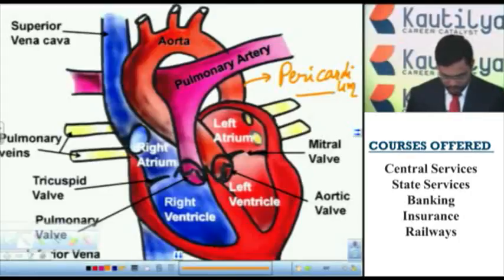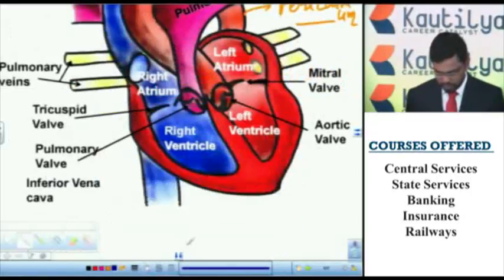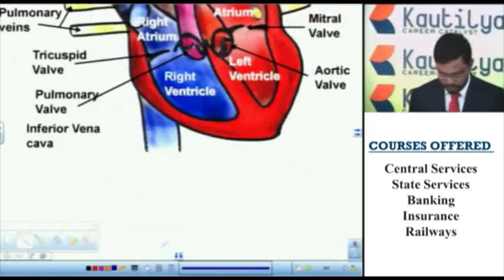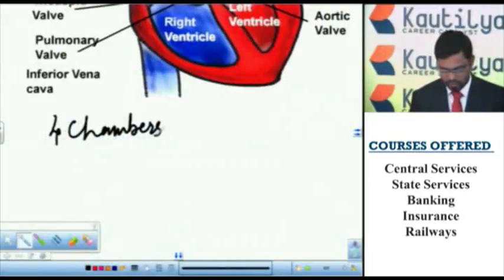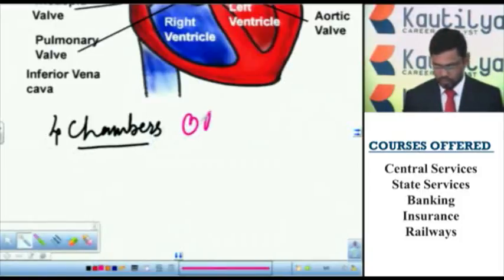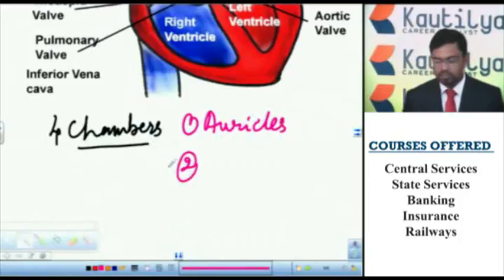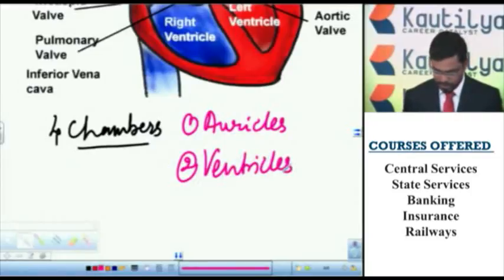The heart contains 4 chambers. The upper 2 chambers are called auricles, or you can say atrium, and the lower 2 chambers are called ventricles.